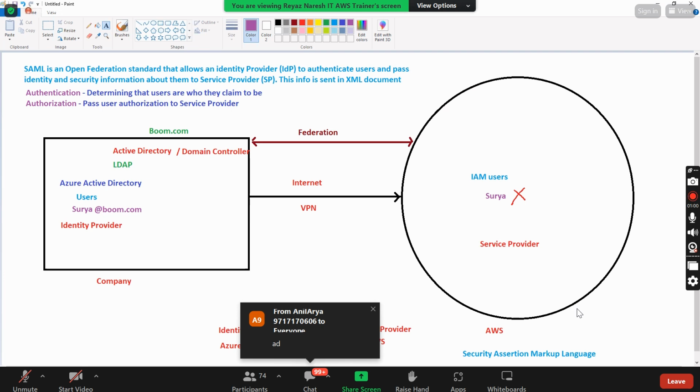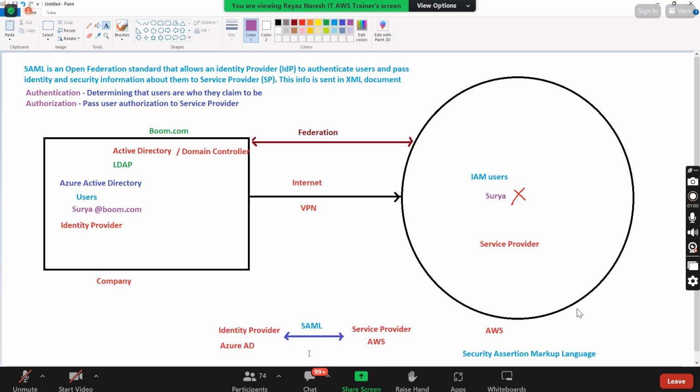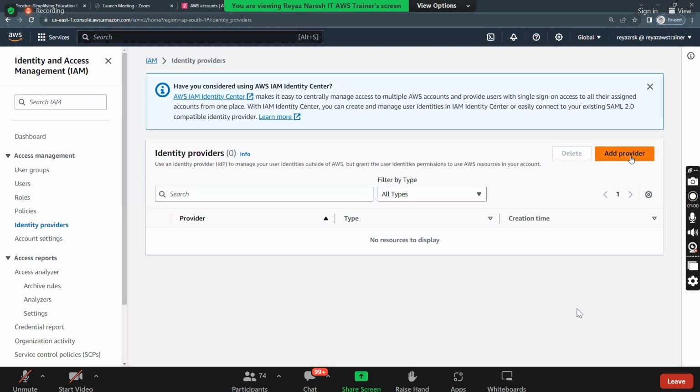We are in AWS now, and we are adding the provider. Who is the identity provider? Azure AD, Active Directory. It can be Active Directory, it can be OAuth, it can be Okta. There are so many options.